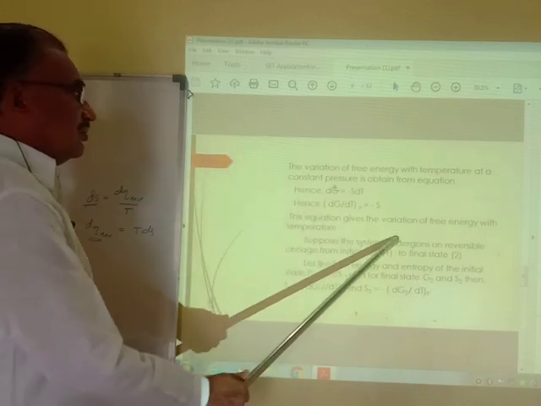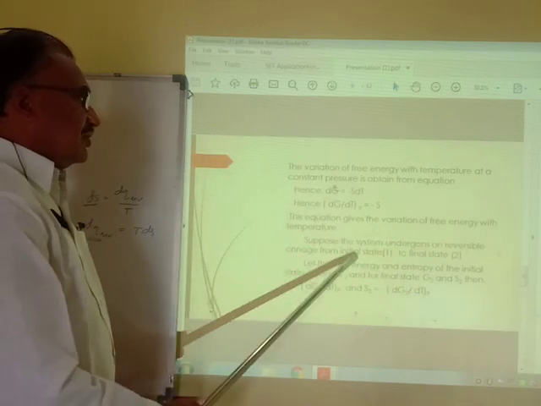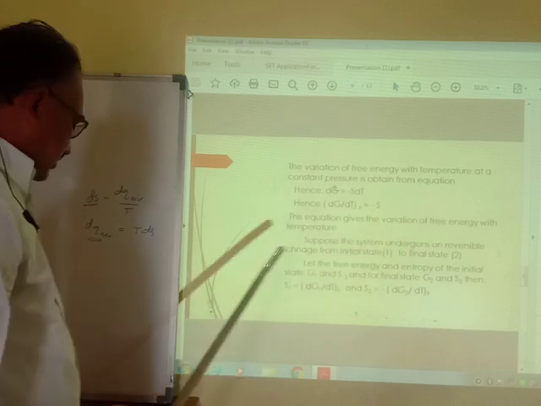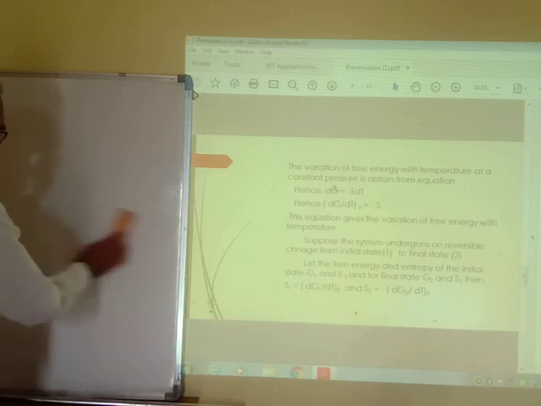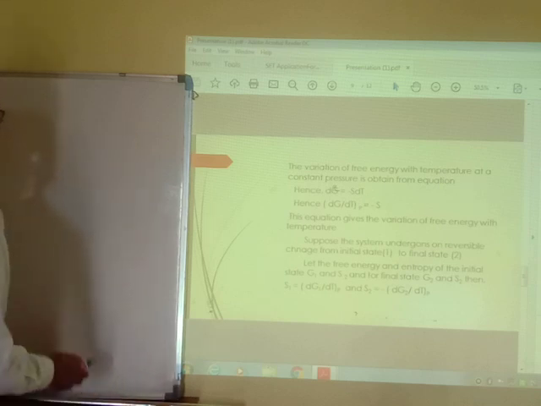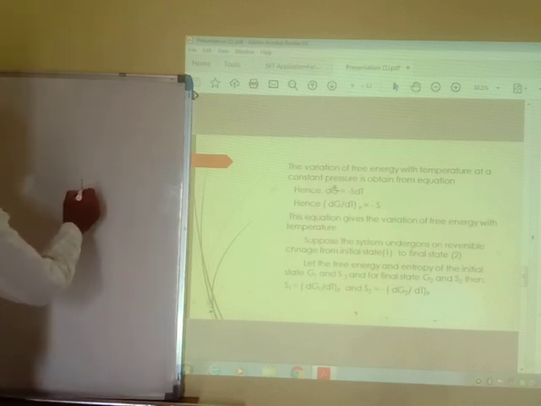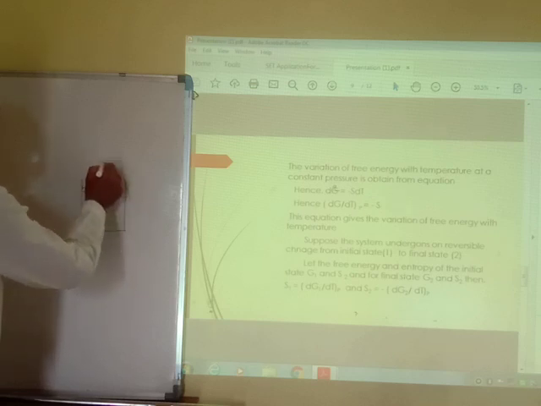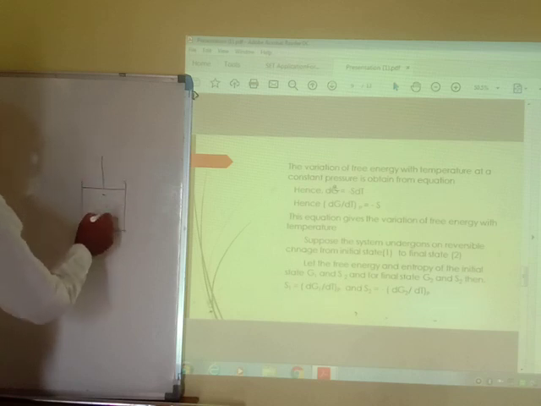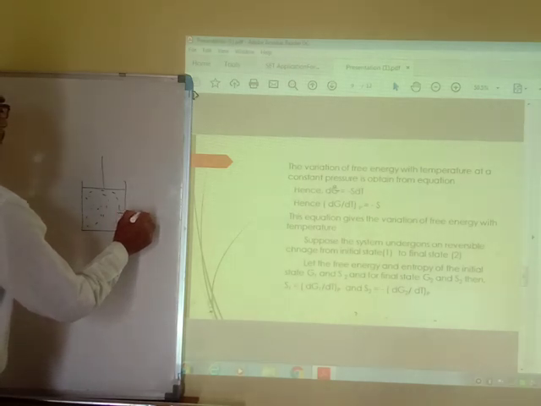Suppose the system undergoes a reversible change from an initial state to a final state. Suppose this is the initial state. Let it be a metal, stainless crystals, and in that container there are N particles.